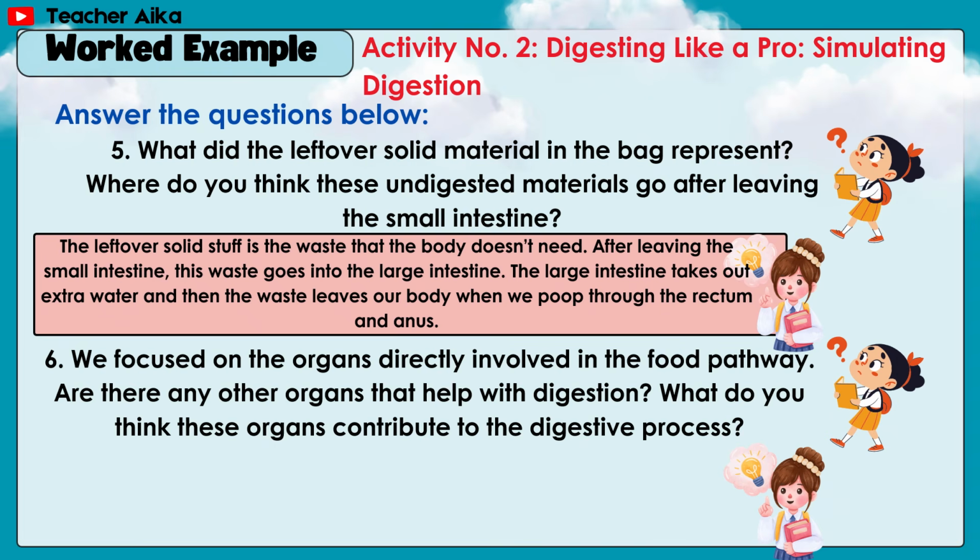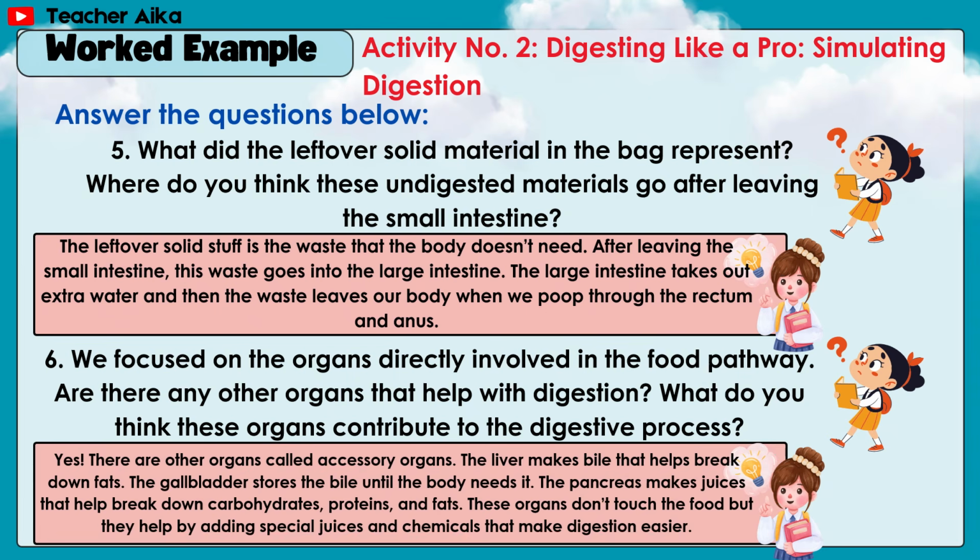Number 6, we focused on the organs directly involved in the food pathway. Are there any other organs that help with digestion? What do you think these organs contribute to the digestive process? Answer: yes. There are other organs called accessory organs.